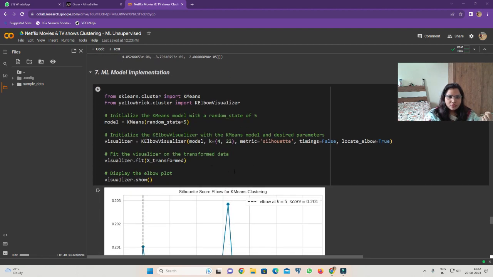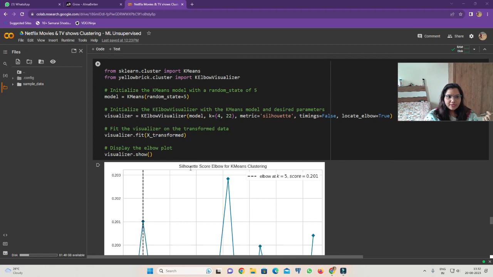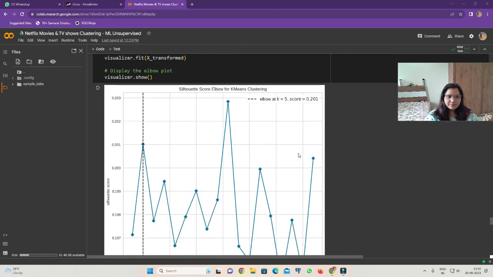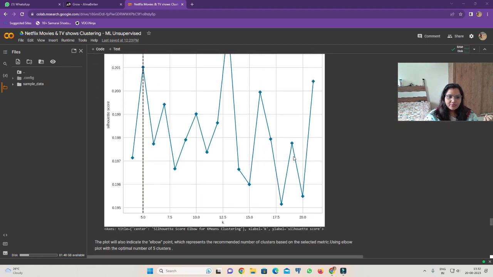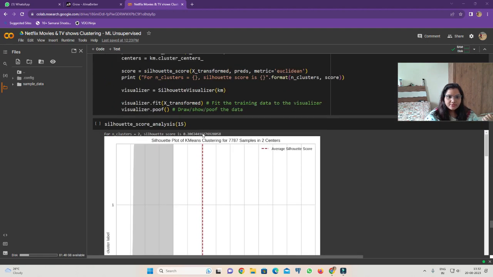So we are now going to the ML implementation. At first we initialize the k-means clustering and we plot this. The plot will also indicate the elbow point, which represents the recommended number of clusters based on the selected metric, using the elbow plot with the optimal number of 5 clusters.